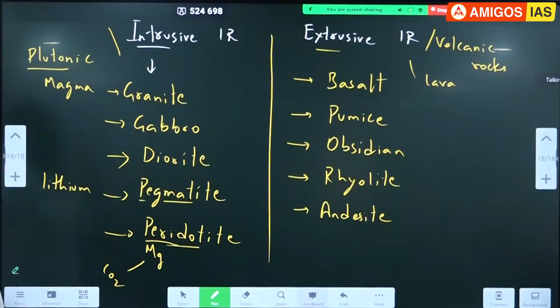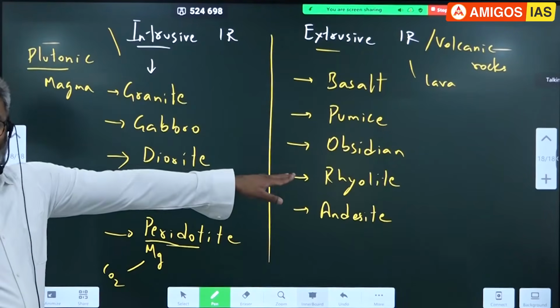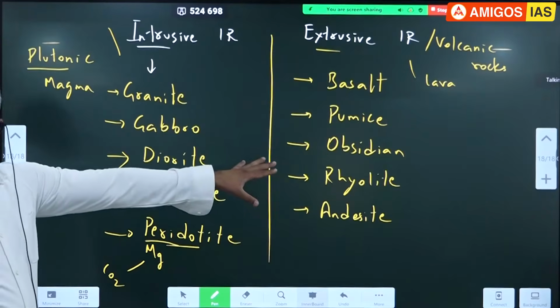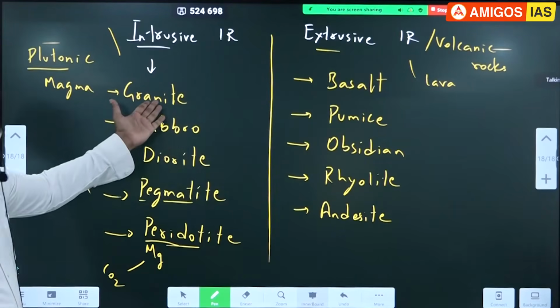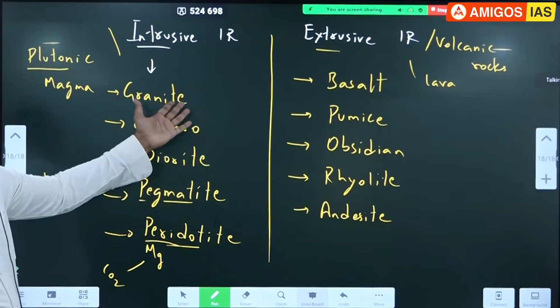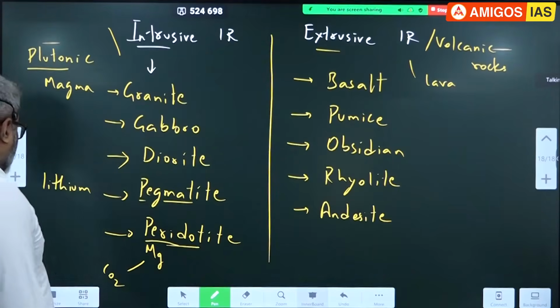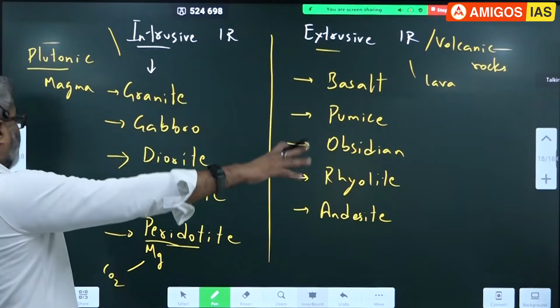So that means we all have been using these rocks, correct? We are surrounded by all these rocks. Granite, most of you have it in your home also. So this is igneous rock.